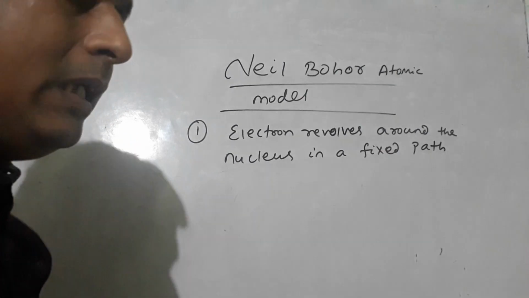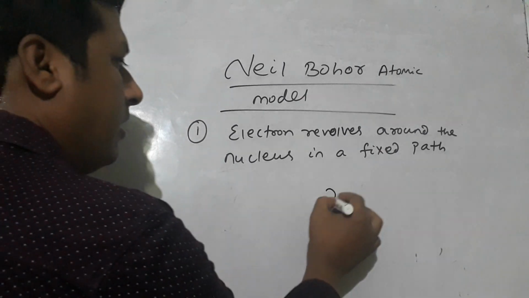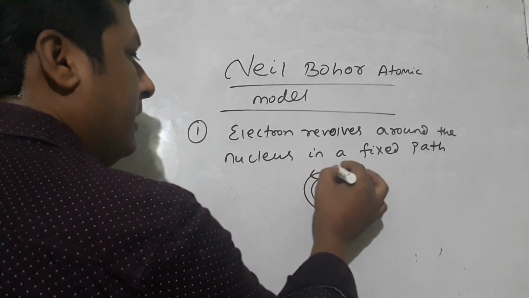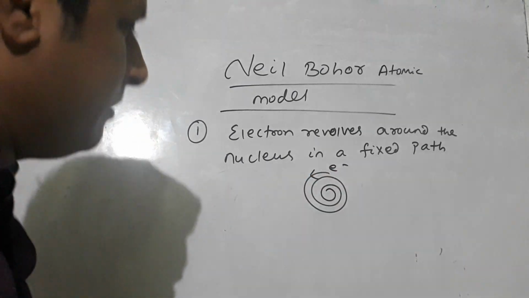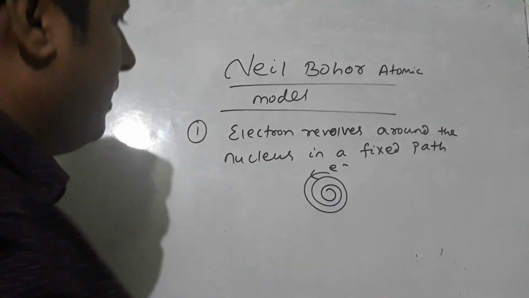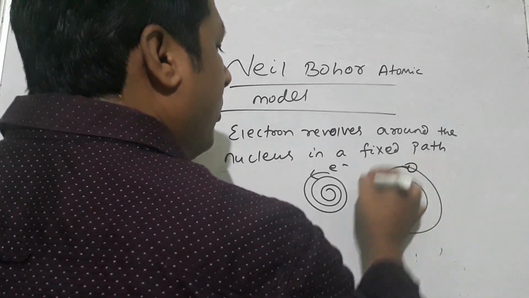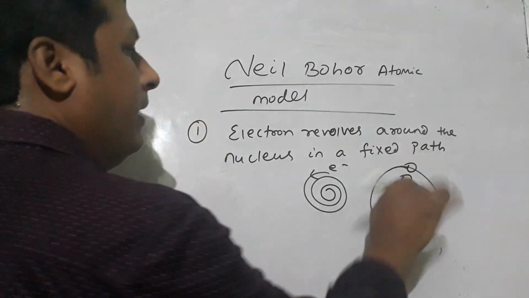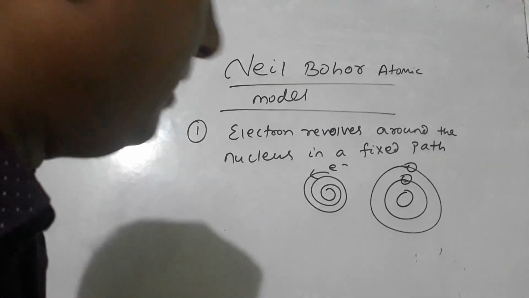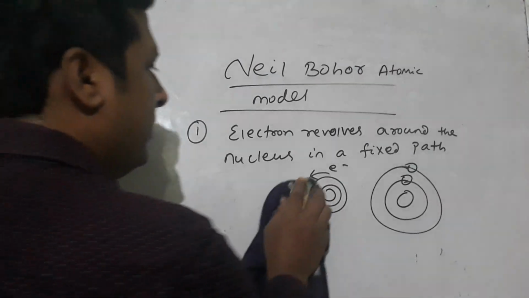Fixed path means, now I have drawn the diagram. Rutherford suggested the electron revolves like this. Now this path is not fixed. But Niels Bohr told that it is moving in a fixed path. The electron moves around the nucleus in a fixed path, not in a spiral path.